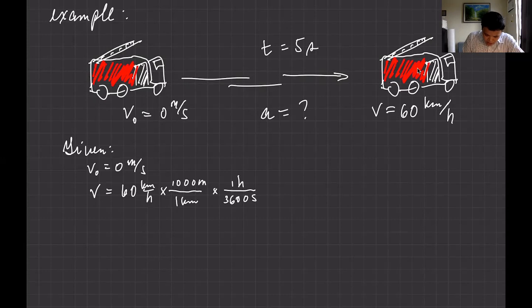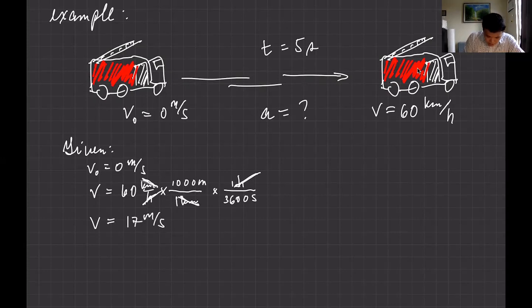So here you can cancel out some units. The kilometer can be cancelled. The hour can be cancelled as well. So what is left is meter per second. So the velocity is 60 times 1,000, 60,000 divided by 3,600. You should be able to get an answer of about 17 meter per second.